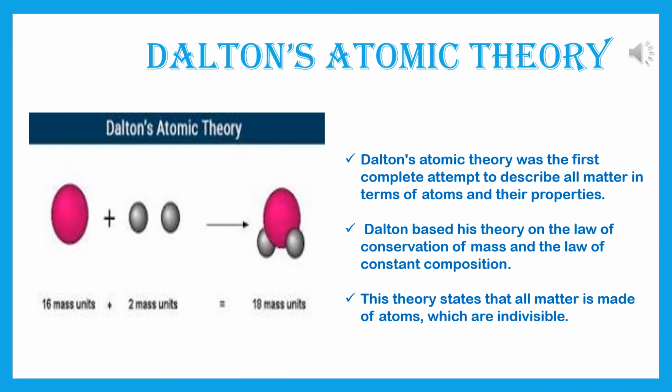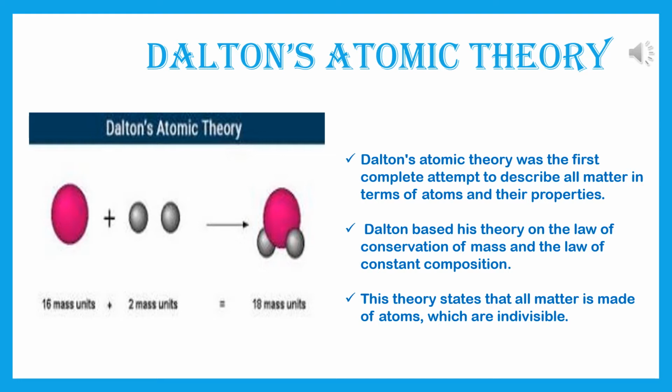Now Dalton's atomic theory. Dalton's atomic theory was the first complete attempt to describe all matter in terms of atoms and their properties. Dalton based this theory on the law of conservation of mass and the law of constant composition. This theory states that all matter is made of atoms which are indivisible.